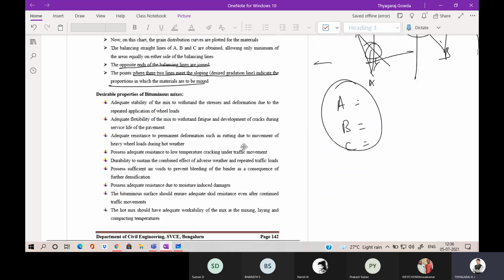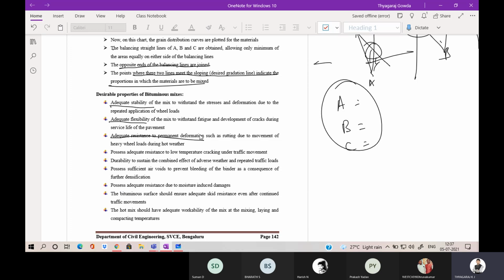Now the desirable properties of bituminous mixes, as we all know: there is adequate stability to withstand the stresses which are coming on the pavement. Then adequate flexibility during the service life of the pavement, because of fatigue and cracks. Then adequate resistance to permanent deformation, that is rutting.